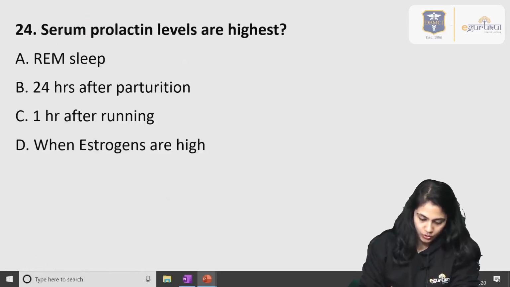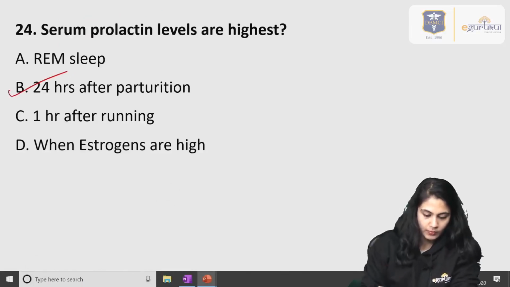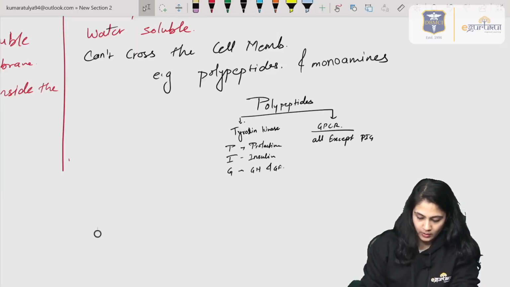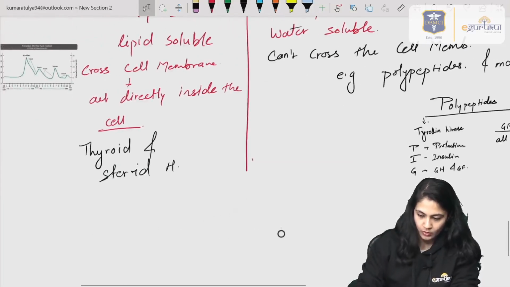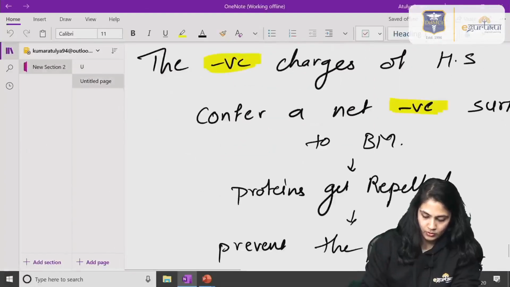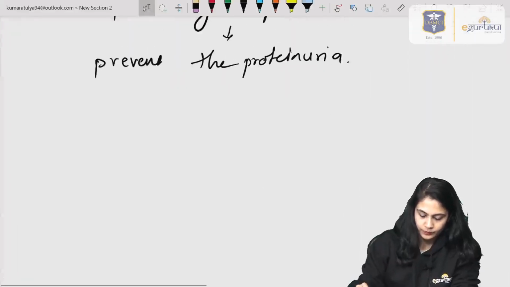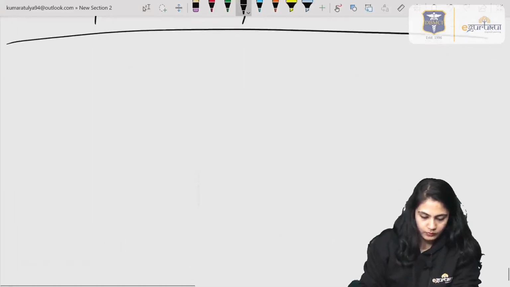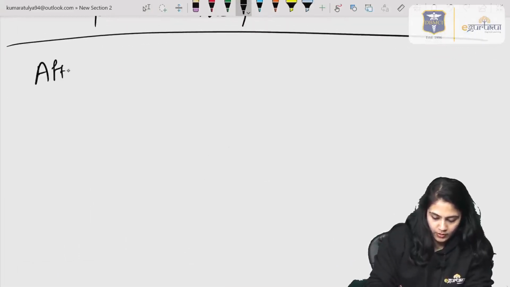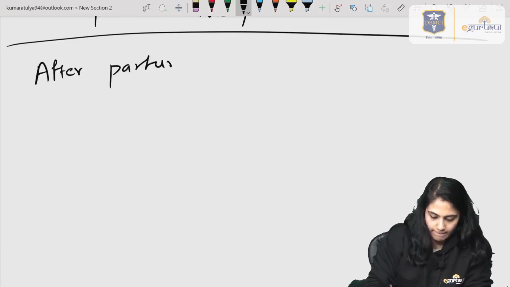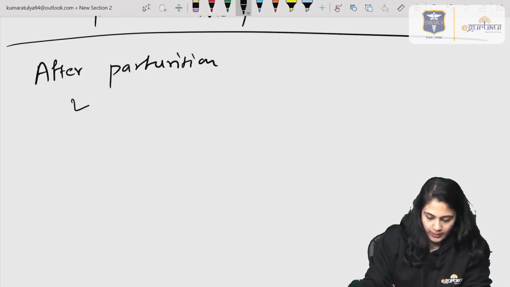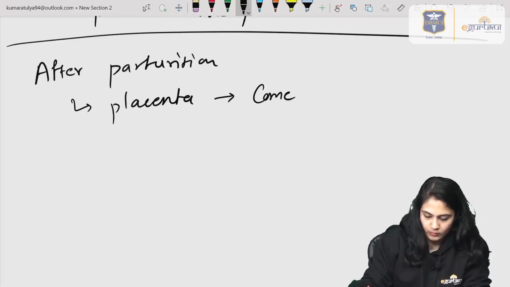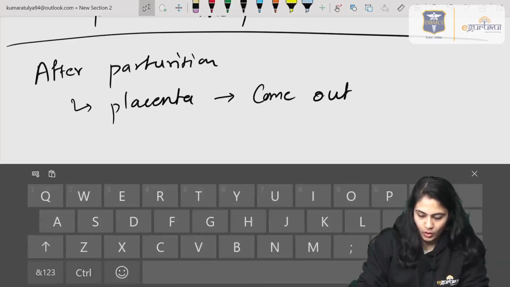Moving to the next question, about the serum prolactin levels being highest in. Remember, it is highest after 24 hours of parturition. Now let's discuss why these levels are high after parturition. What happens after parturition is the placenta comes out of the body of the mother.